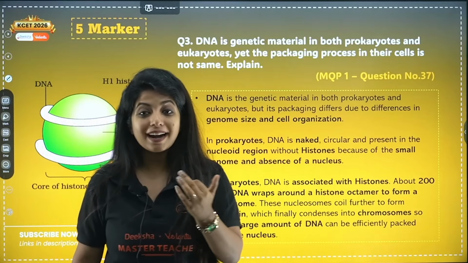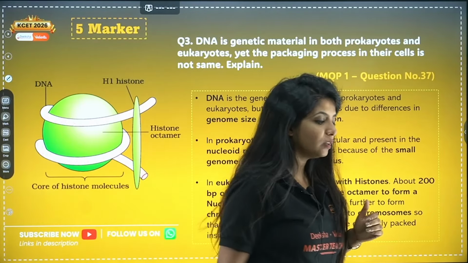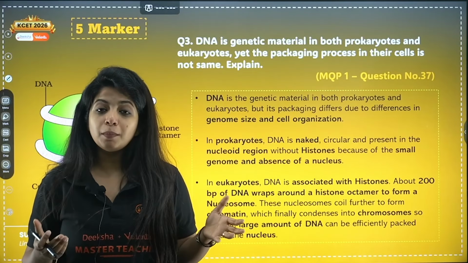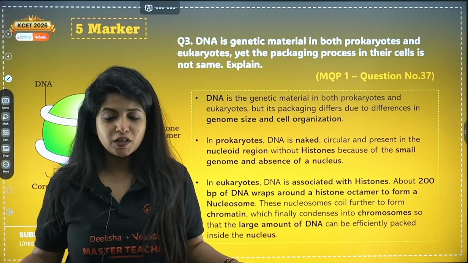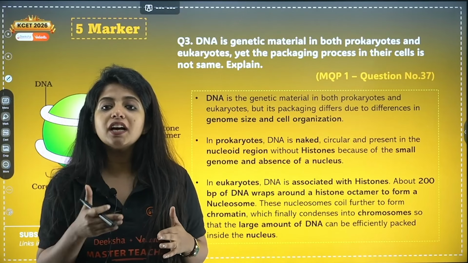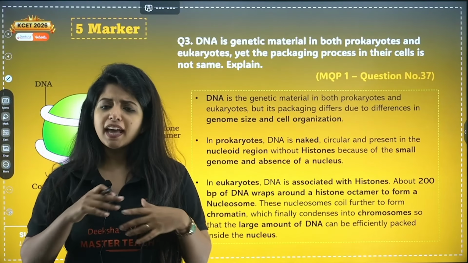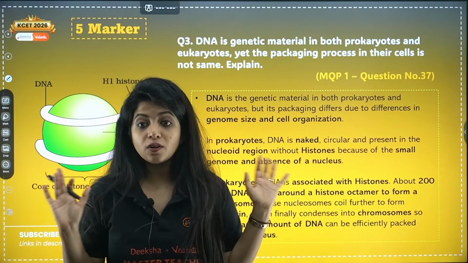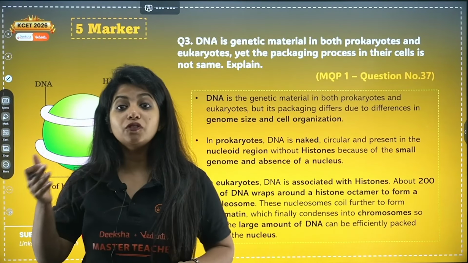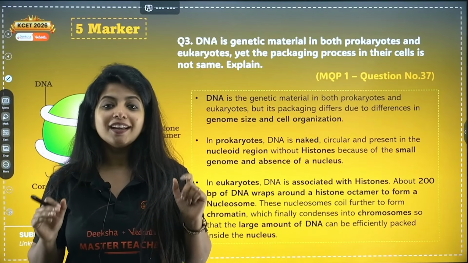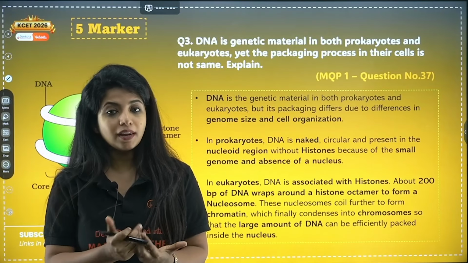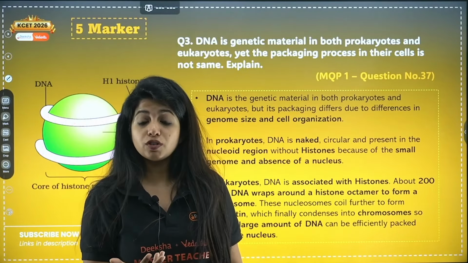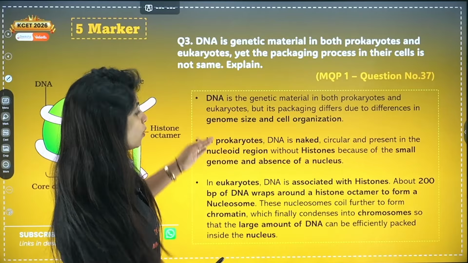What are prokaryotes? Ma'am, bacteria is a prokaryote. Prokaryotes are the ones which have simpler cells. They do not have a proper nuclear membrane to separate the nucleus and the cytoplasm. Their genetic material is just lying around, my dear children. Everything happens within the cell without any boundaries. They do not have membrane-bound cell organelles. Whereas in the case of eukaryotes, things are not like that. You have a nucleus with a nuclear membrane. Inside the nucleus, this DNA has to fit in. So obviously, the packaging process would also be different. So let's read it out and then I'll explain.